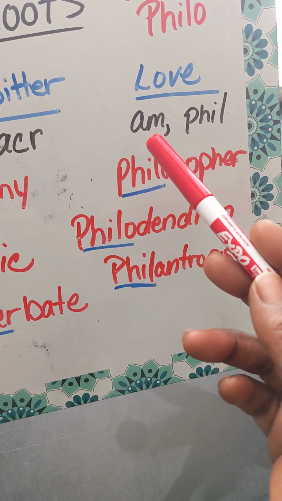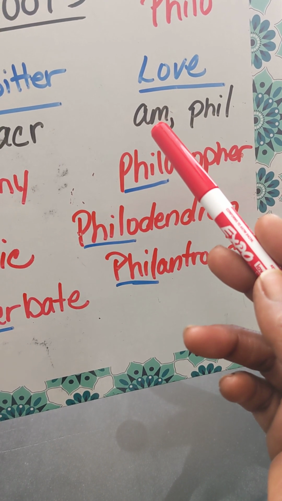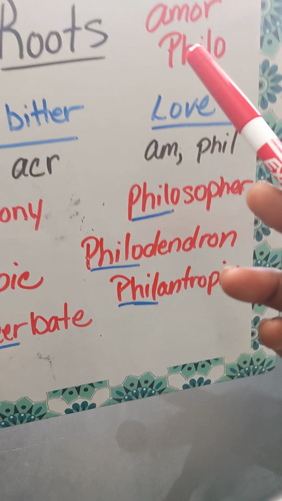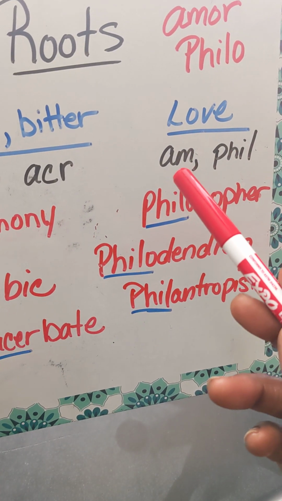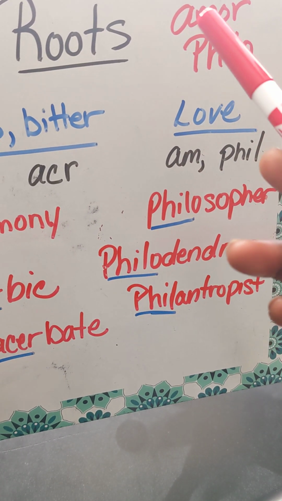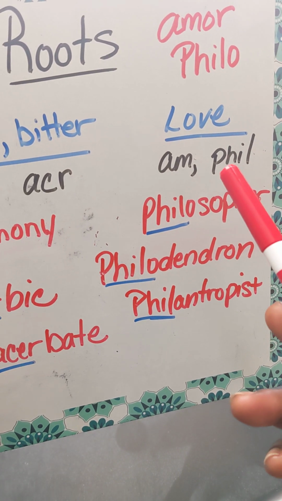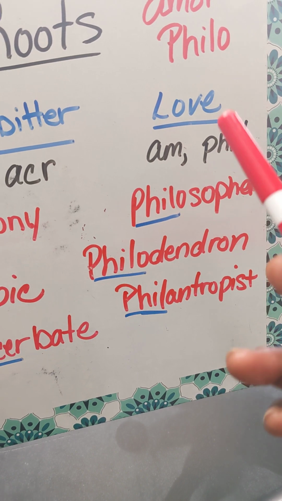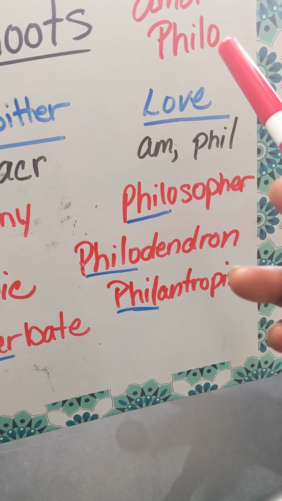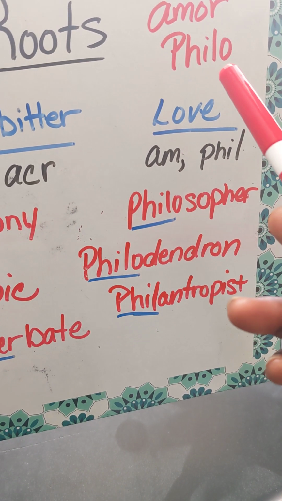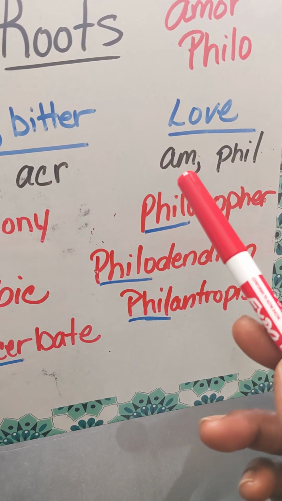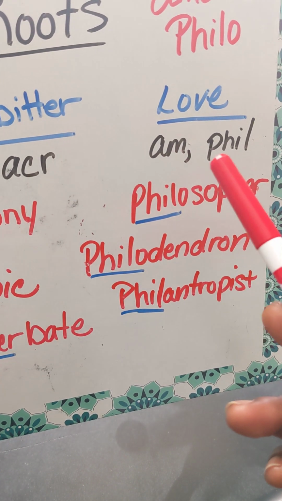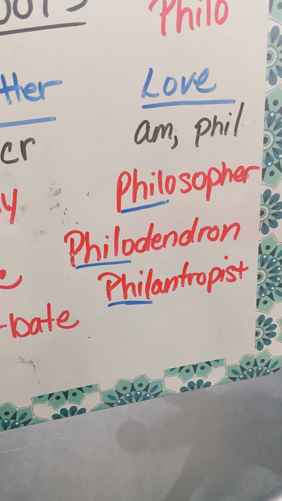Now, am is a derivative from amor, okay? And that comes from Latin, meaning love. And then file or feel, depending on which word you're saying, comes from philo, and that is Greek, which also means love. And again, they appear to be suffixes and prefixes in words, but they're the root.